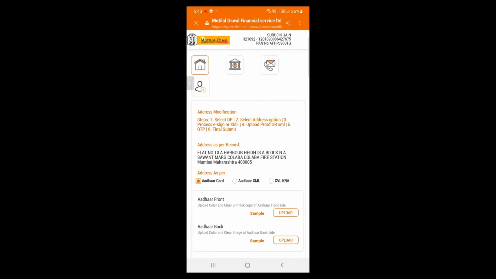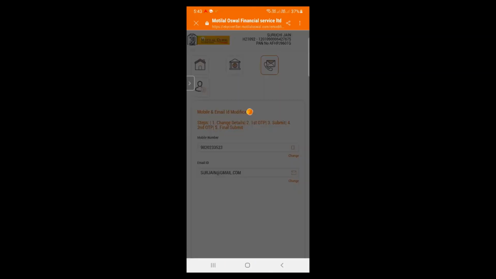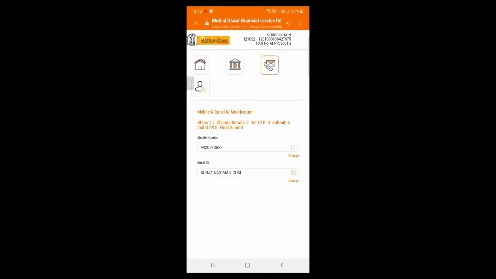Further, I'll show you how to modify mobile and email. On the right hand side top corner, there's one icon of email and phone. Click here on that icon. Further, you need to click here on save button at the bottom of the page. This will show your registered mobile number and registered email ID.